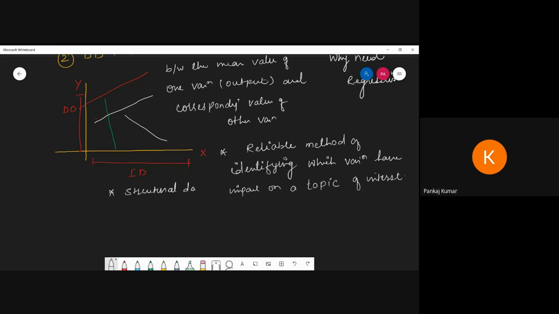Here we are talking about the structured data set, and here we are talking about the labeled data set. What is the meaning of labeled data set? That means the input and output are given. That's why I'm talking about the labeled data set. And this is supervised learning, and within supervised learning it comes inside the classifications. So this is important for you.